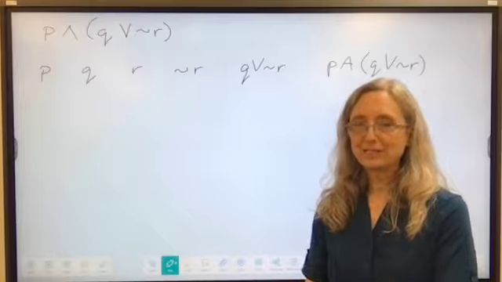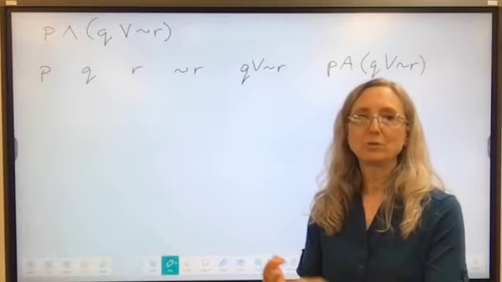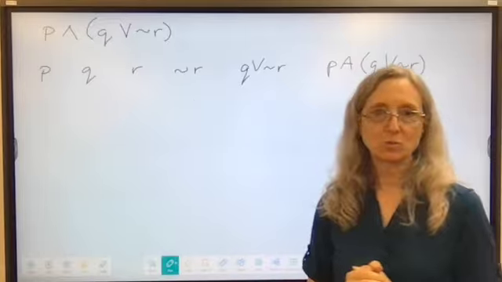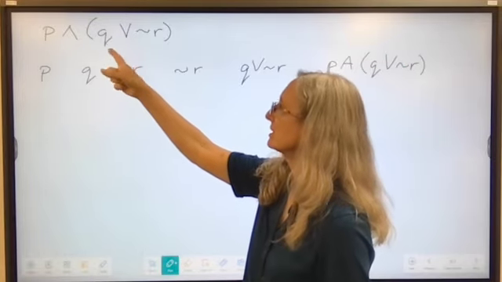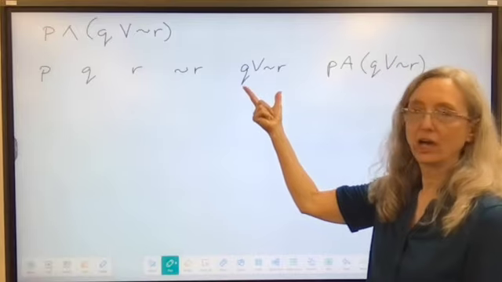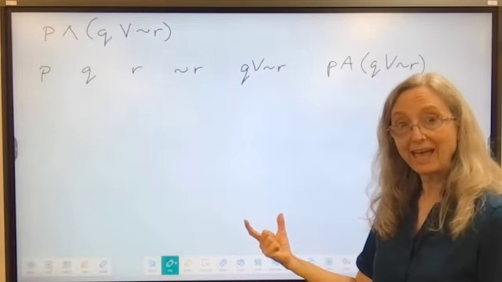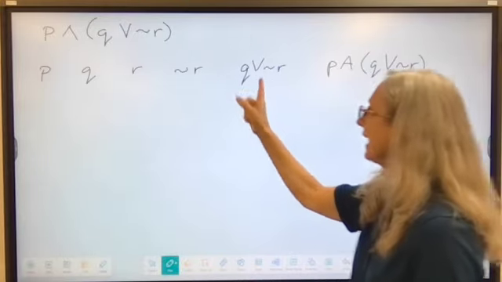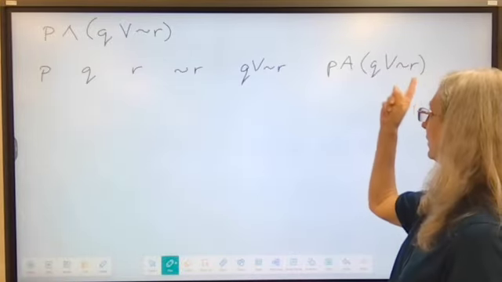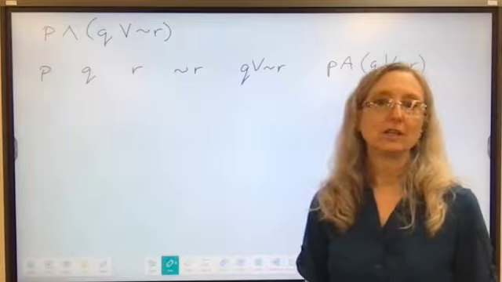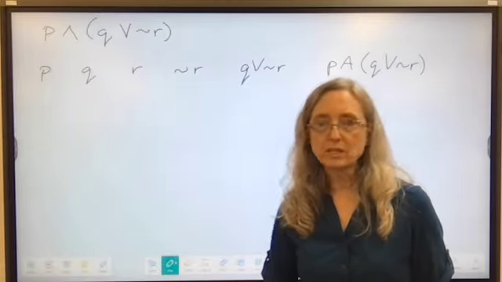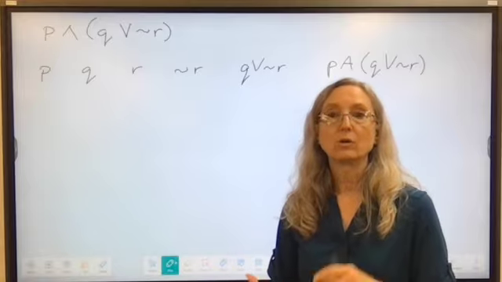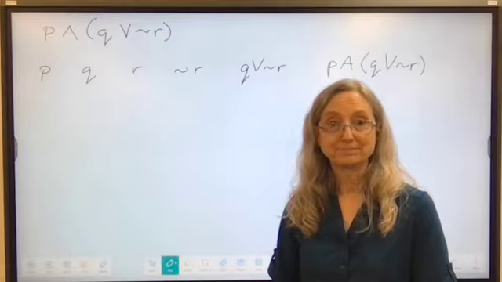Okay, our three statements, P, Q, and R. In this one, I need not R as well. And then I have this parentheses, Q or not R. So I'm going to do a column for that. And then from there, I'm going to do P and Q or not R for the final column. And I don't know what the statements are. I know that my options are either true or false.